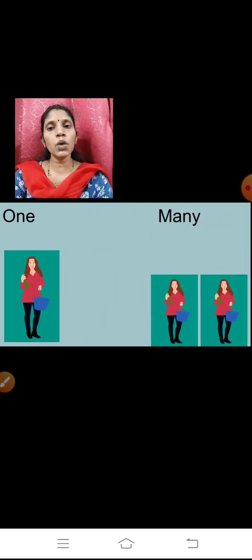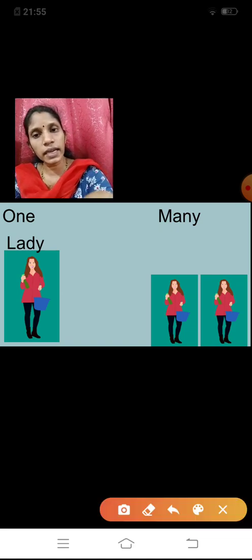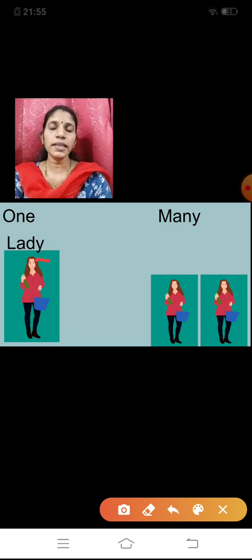Now the next one. Here you can see one lady. Again you can see the last letter over here. See children, again and again I am telling you to see the last letter. Why? Then only you will come to know which letters you have to add there.